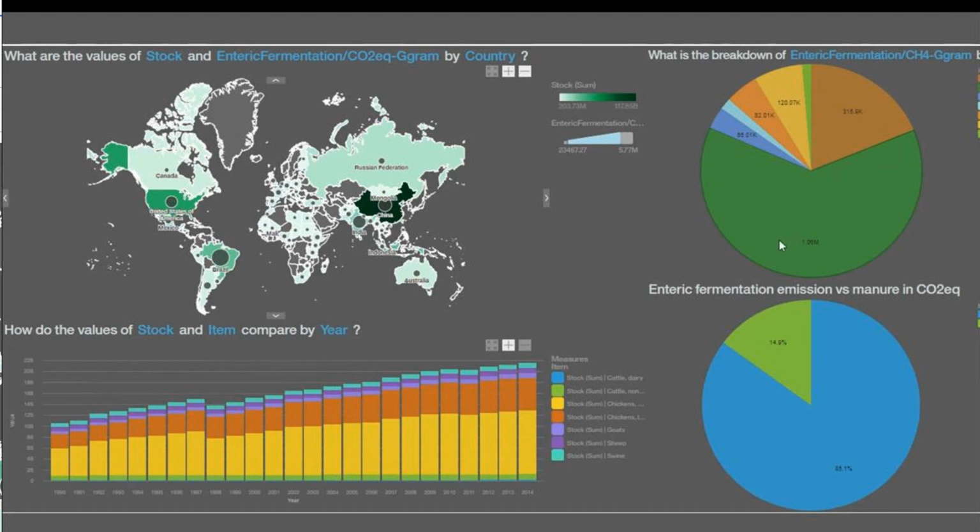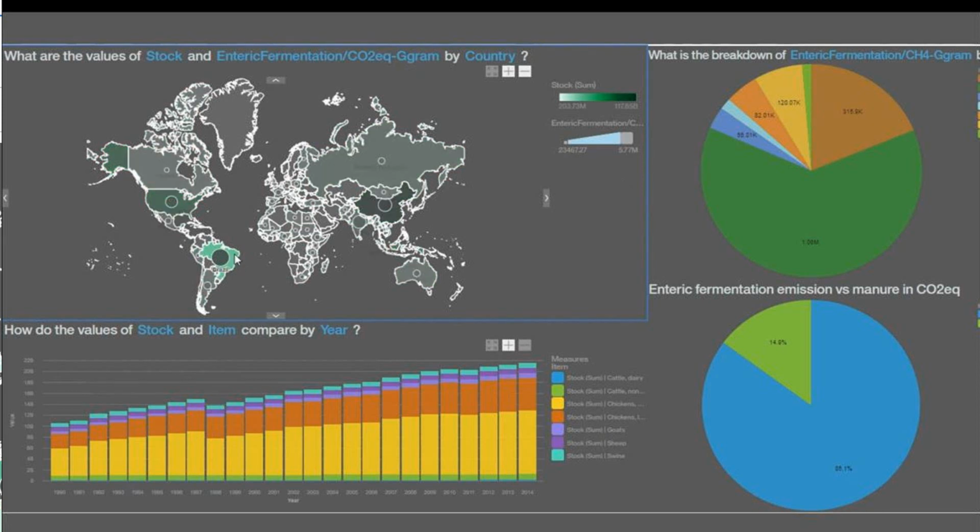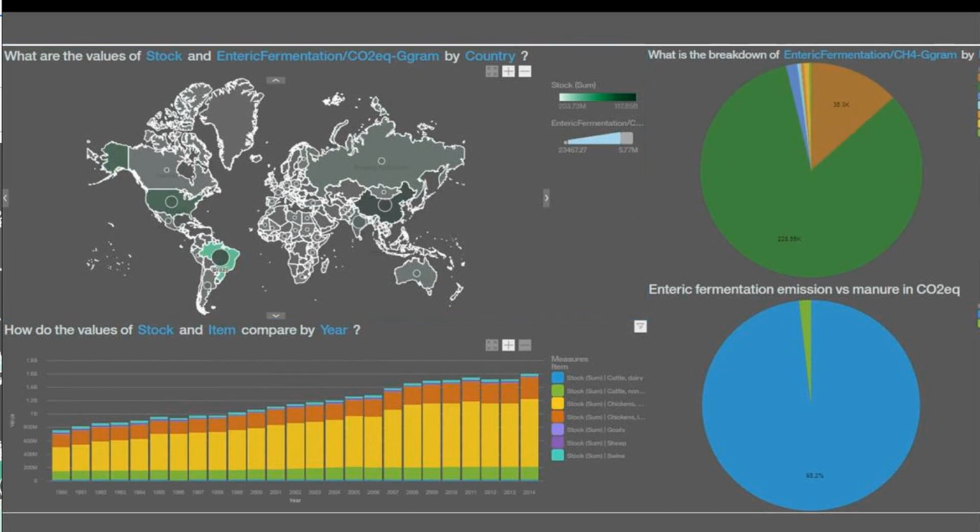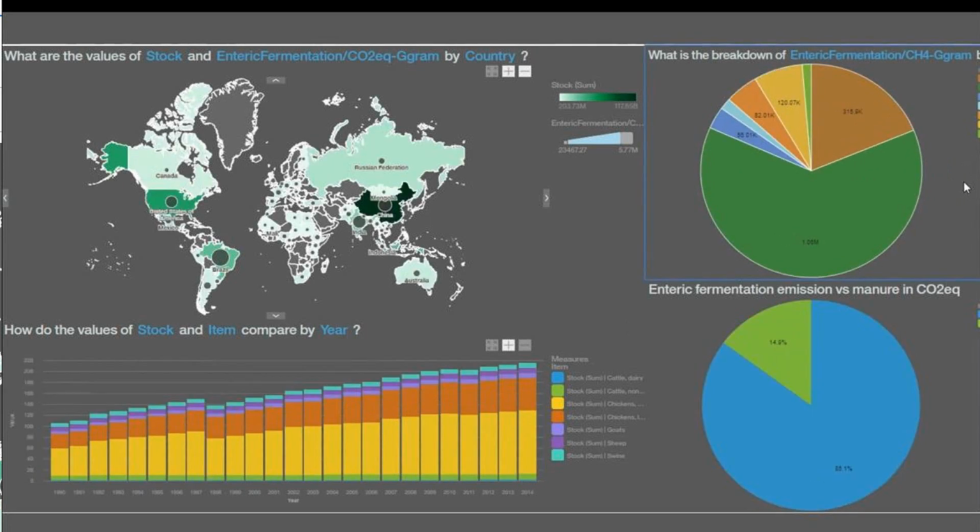The first one is an introduction to livestock trends for the countries chosen. In this insight, we can see the stock and carbon dioxide equivalent emissions by country. Here we can easily recognize top countries by livestock and pollution ranging from 1990 to 2014. Methane is one of the top gases emitted by livestock. This chart shows that swine is the biggest emitter in total in a period of 20 years.